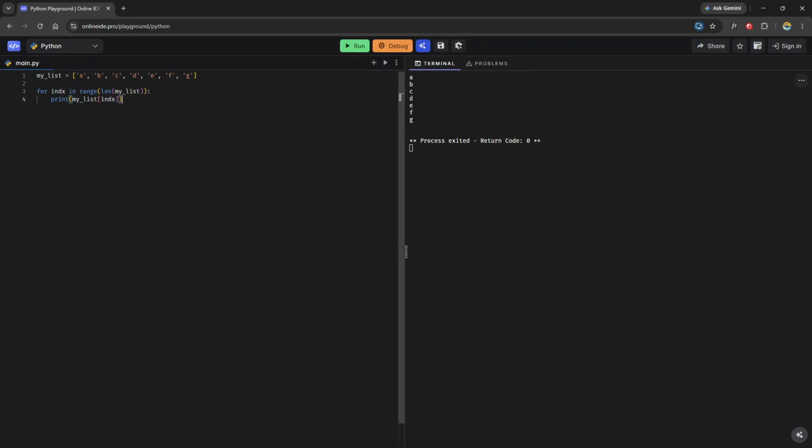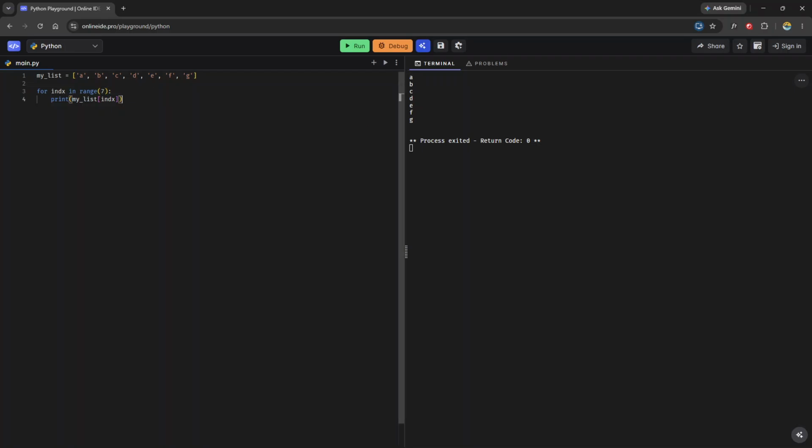And this will do the same thing. So we can set this up in a multitude of ways. Using the range function, we give the length of my list. My list would be 1, 2, 3, 4, 5, 6, 7, so this would be another way of just passing the number 7 here. And it does the same thing.